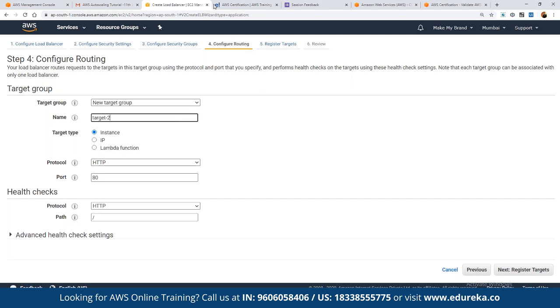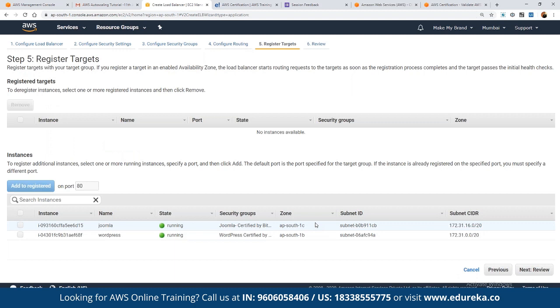And then we can choose the target type as instance, IP, or Lambda function. We can choose accordingly. We can choose a protocol for the given target that we are trying to add. Application load balancers support WebSockets, so that's why we have HTTP and HTTPS protocols added. Here we have the two steps: we can define the health check and then register targets. Basically, here we can add any number of instances.